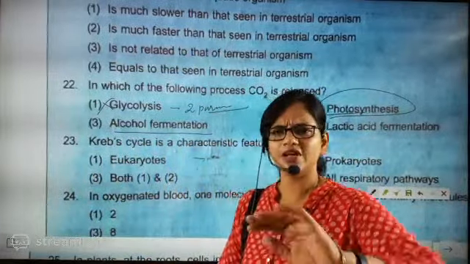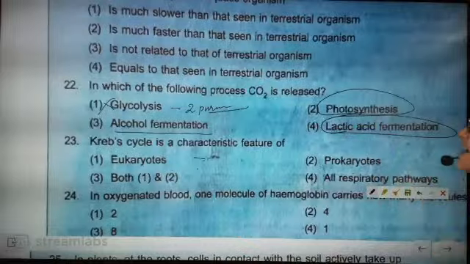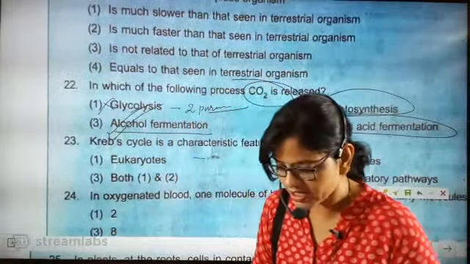Alcohol fermentation, let's hold it. And then next is lactic acid fermentation. 100% lactic acid fermentation is not going to do this. So alcohol fermentation is the correct answer.